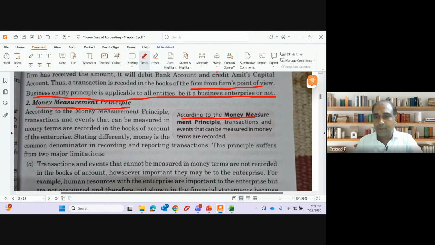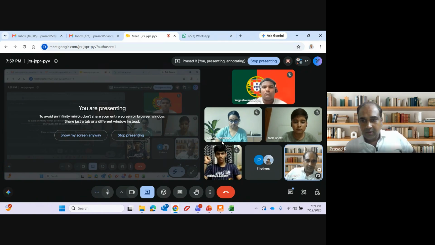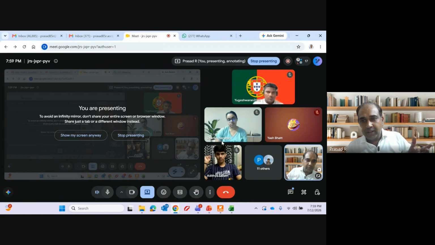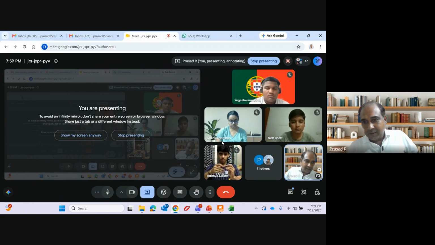According to the money measurement principle, transactions and events that can be measured in money terms are recorded. Only what can be measured in terms of money can be recorded. If I cannot measure it in terms of money, I cannot record happiness. I cannot record that I am angry. Those things cannot be recorded. Emotions cannot be recorded. Only something which can be measured in terms of money can be recorded.